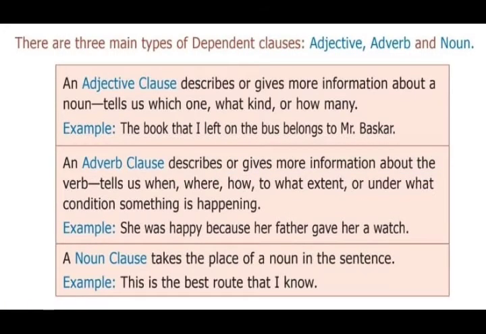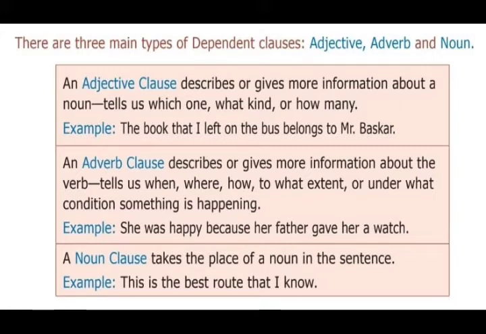Now come to the types of clauses. There are three main types of dependent clauses: an adjective clause, an adverb clause, and a noun clause. We have to see each one in detail. First, an adjective clause describes or gives more information about a noun. Adjective gives additional information about a noun. It tells us which one, what kind, or how many.